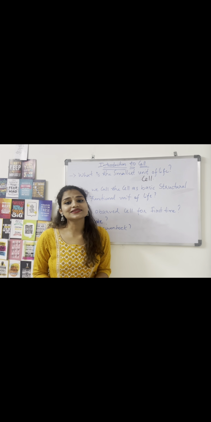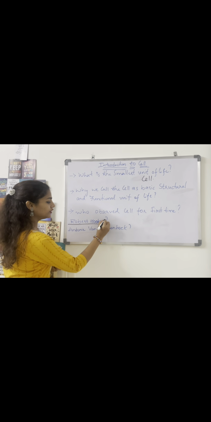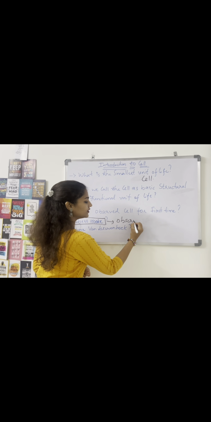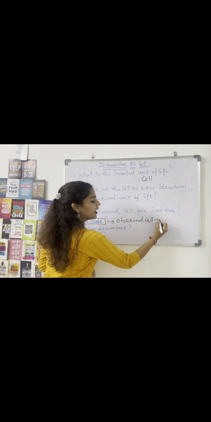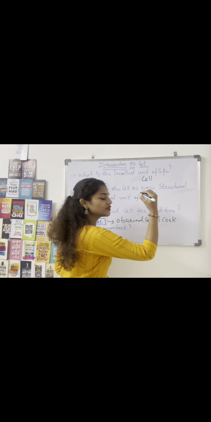Then which scientists observed the cell? The first scientist is Robert Hooke. He is the scientist who observed a cell under a microscope. Which cell did he observe? It was a cork cell.